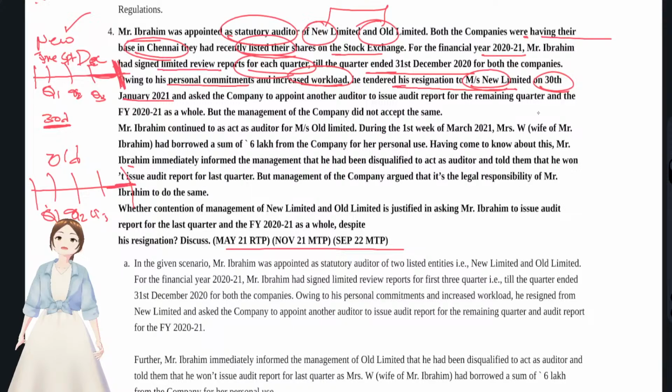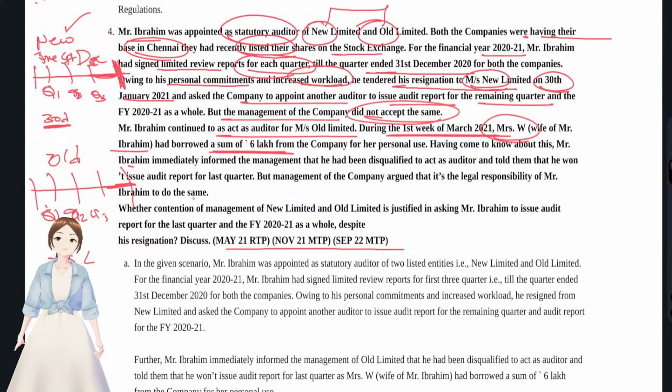Okay, now we'll see. And ask the company to appoint another auditor to issue the audit report for the remaining quarter. But the management did not accept the same. Mr. Ibrahim continued as auditor in Old Limited. During the first week of March, Mrs. W, wife of the statutory auditor, borrowed 6 lakhs, that is more than 5 lakhs.